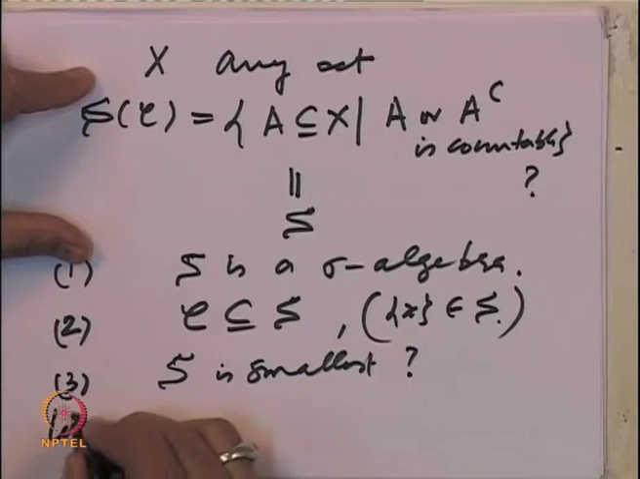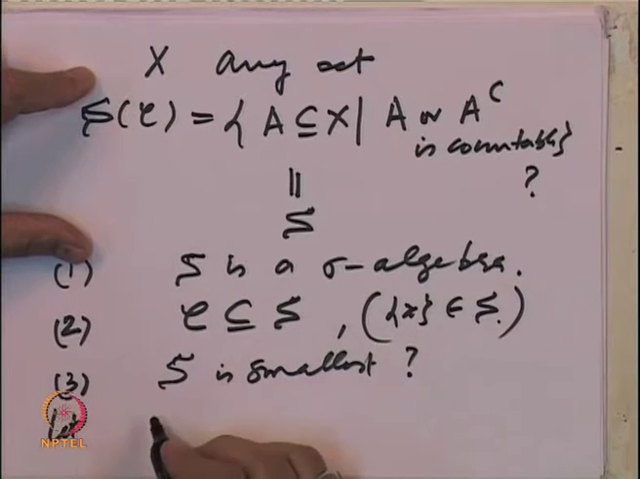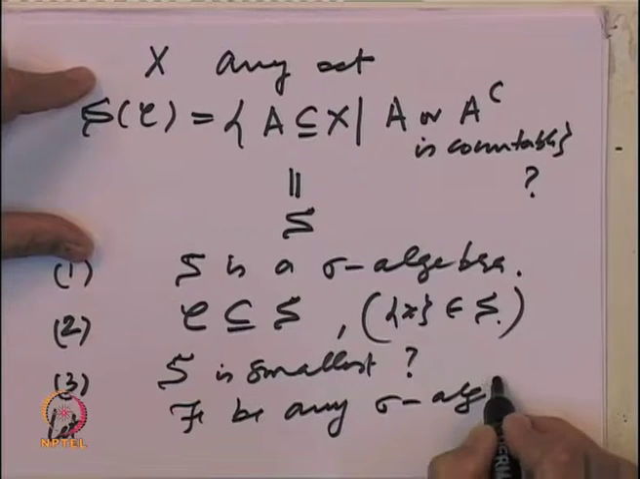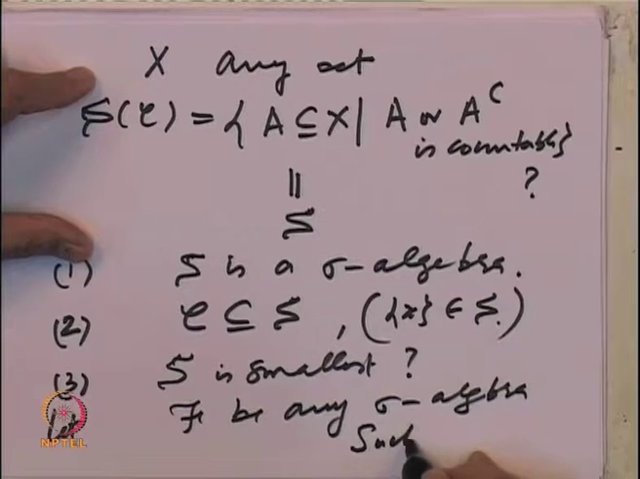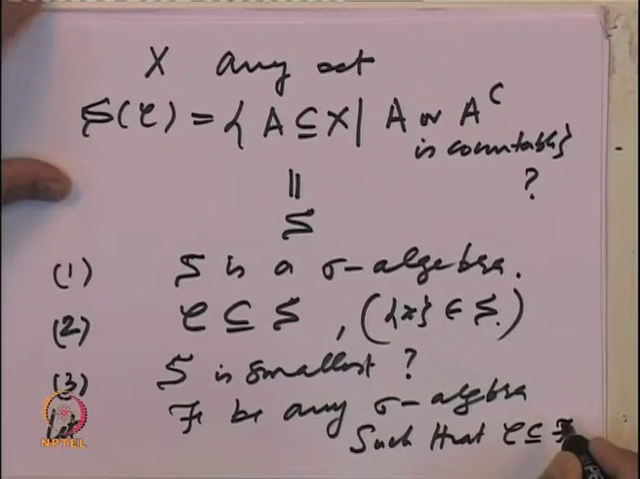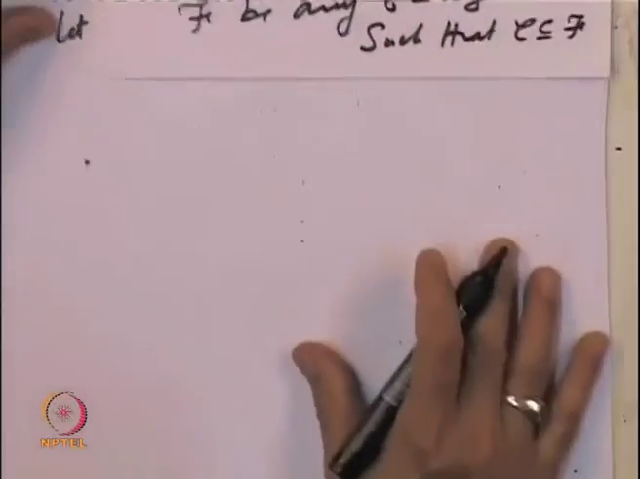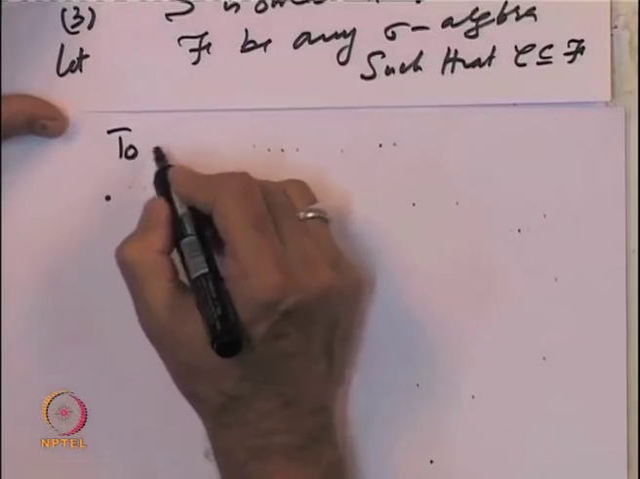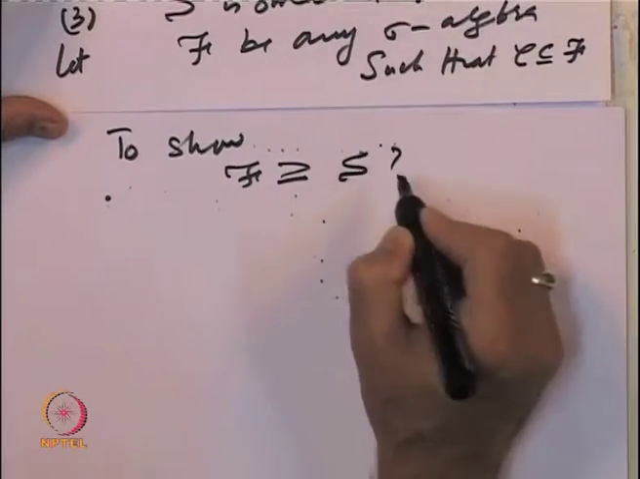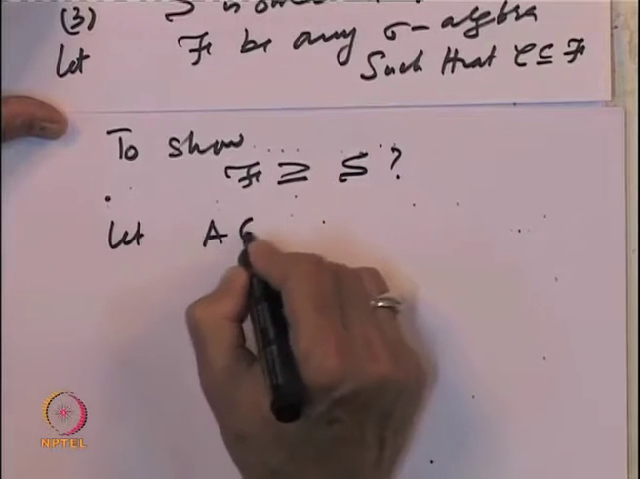Let us take any other sigma algebra. Let F be any sigma algebra such that C is a subset of F. What we have to show is that F includes this collection S. So, let A belong to S.